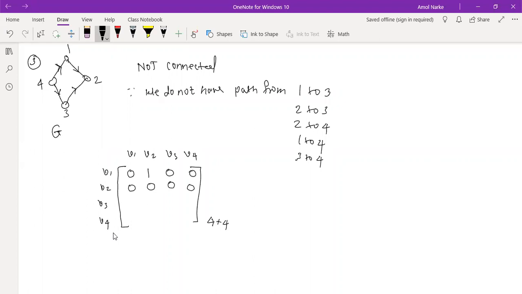Here V3 to V1, 0. V3 to V2, 1. V3 to V3, 0. V3 to V4, 0. V4 to V1, 1. V4 to V2, 0. No, why 0? It is 1. Sorry, we have a path, so it is 1. Next, V4 to V3, 0. So whether it is symmetric? Not symmetric.